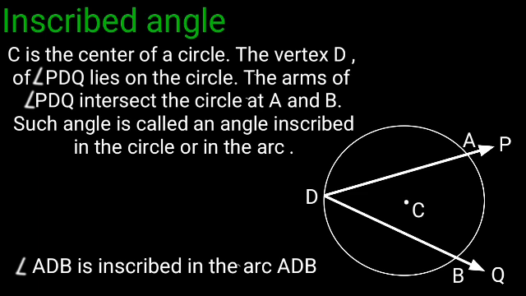Inscribed angle. C is the center of a circle. The vertex D of angle PDQ lies on the circle. The arms of angle PDQ intersect the circle at A and B. Such an angle is called an angle inscribed in the circle or in the arc. Angle ADB is inscribed in the arc ADB.